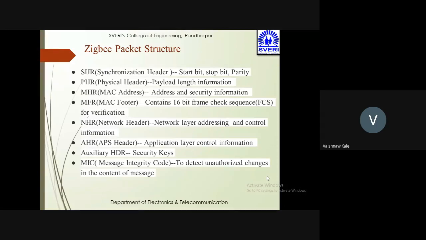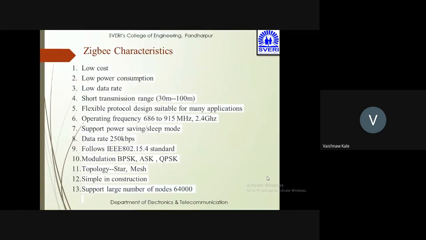NHR, network header: network layer addressing and control information. AHR, APS header: application layer control information. Auxiliary header is security keys, and MIC is a message integrity code to detect unauthorized changes in the content of the message. So Zigbee characteristics: low cost, low power consumption, low data rate, short range 30 meters to 100 meters,